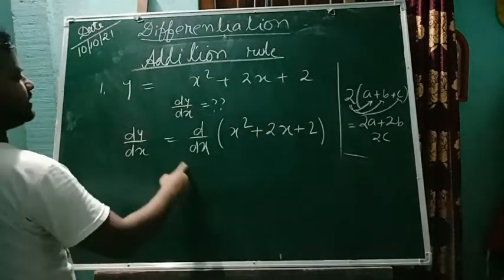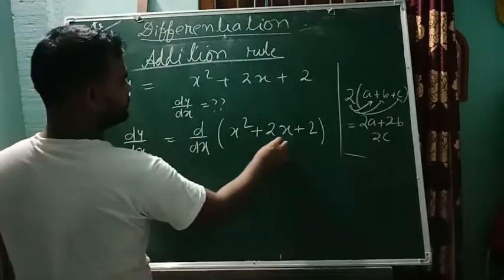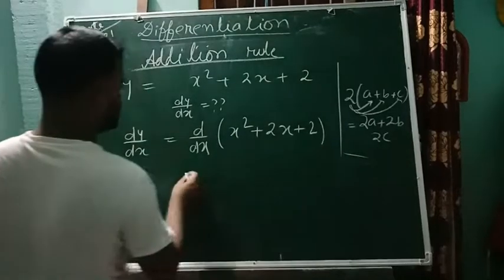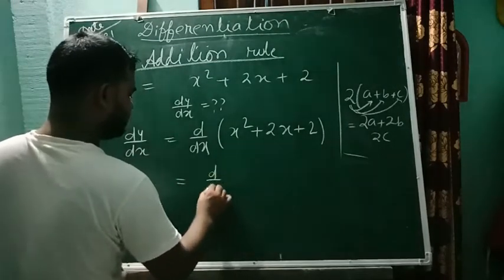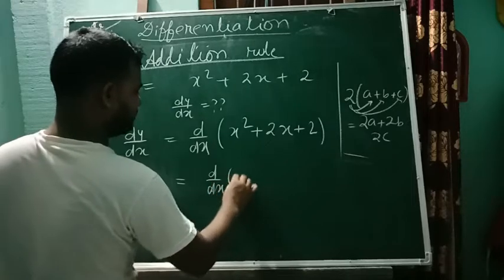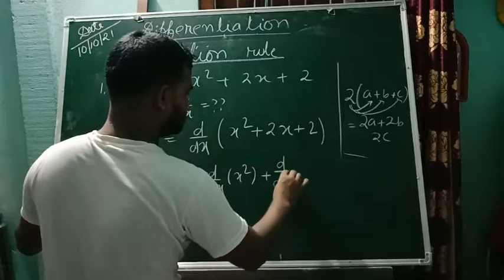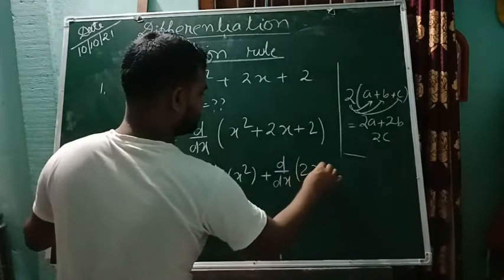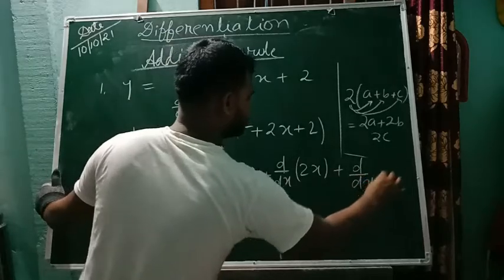Likewise, consider it a function, and this is multiplied to this one, this one, and this one. So simply write d by dx of x square plus d by dx of 2x plus d by dx of 2.